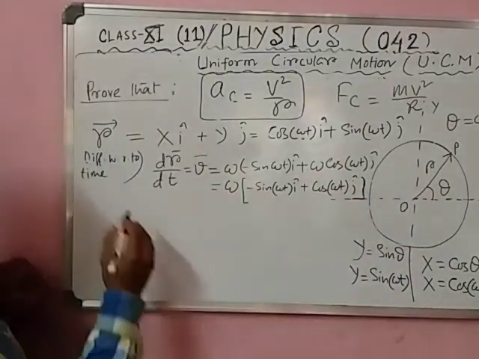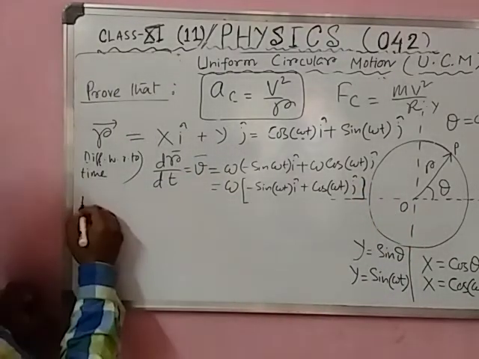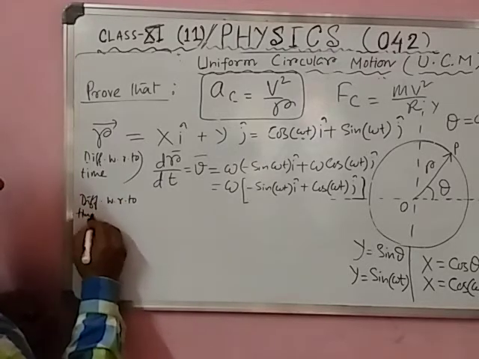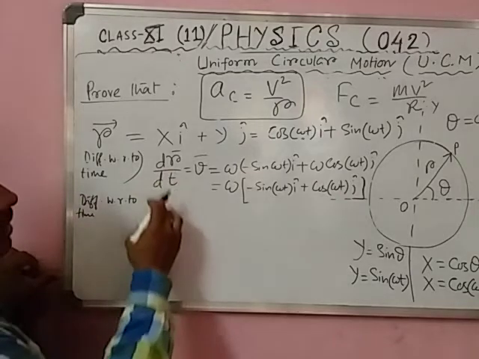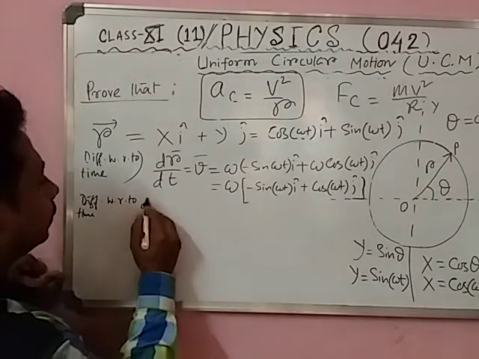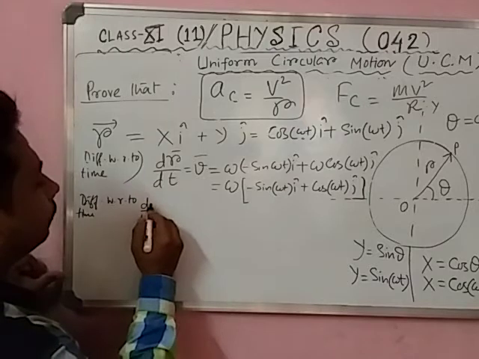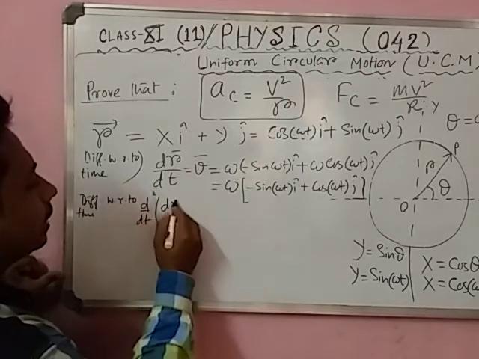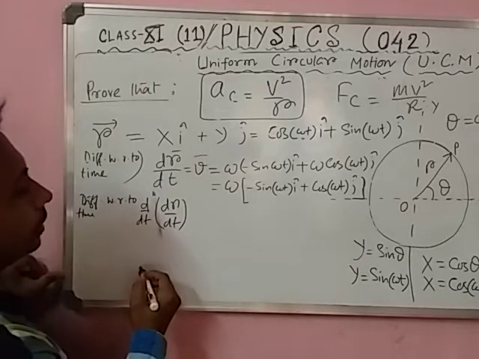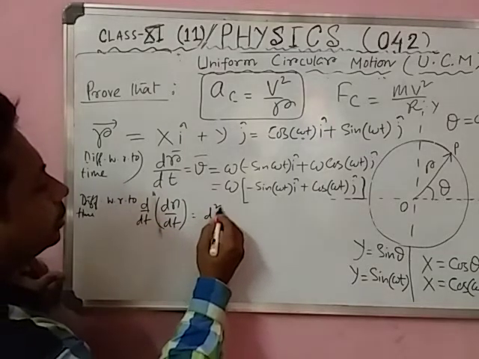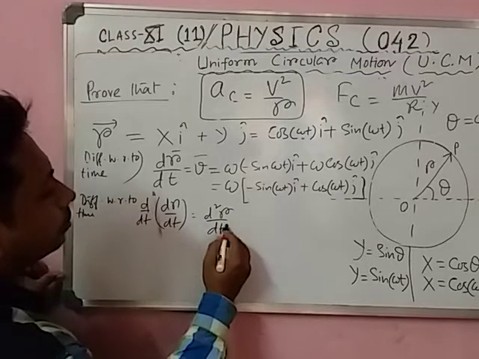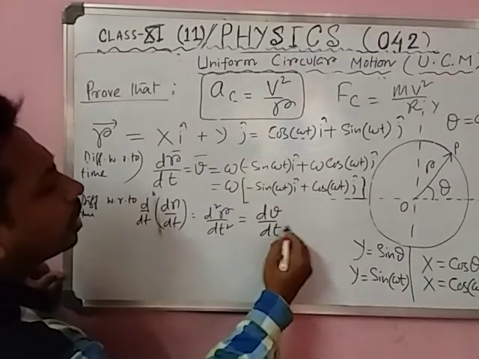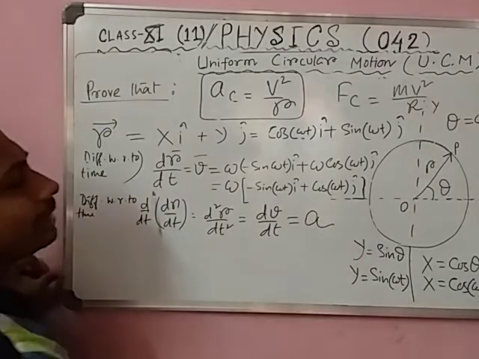Now students, if you differentiate it again, so differentiating with respect to time again, then what happens? It will be the double differentiation. See students, d by dt of dr by dt means you can write d2r by dt square, or you can write dv by dt, or you can write acceleration.